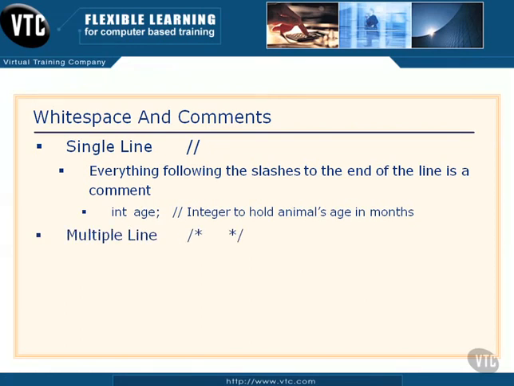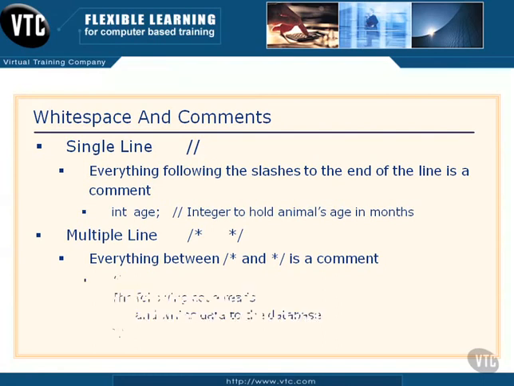Now let's talk about a multi-line comment, or a multiple line comment. And this is where everything between that opening forward slash and asterisk and everything between the asterisk and the closing forward slash is a comment. And this can get somewhat creative.